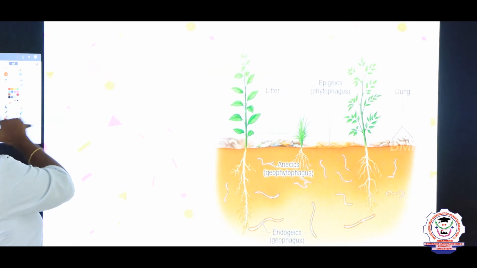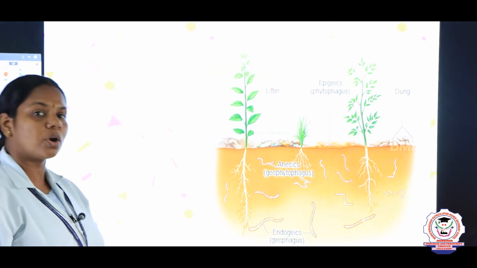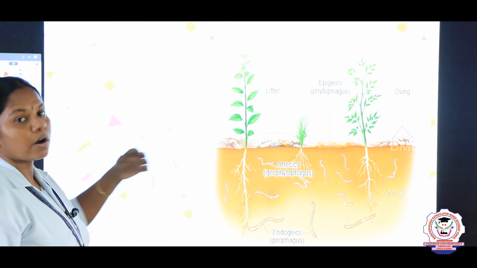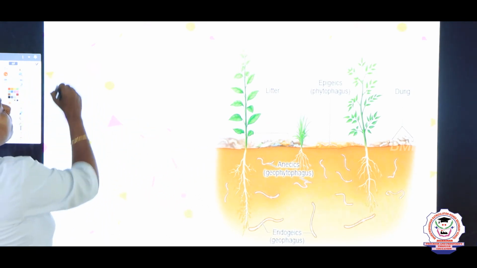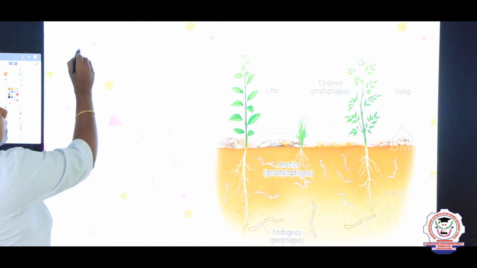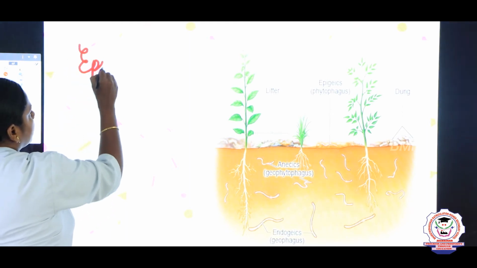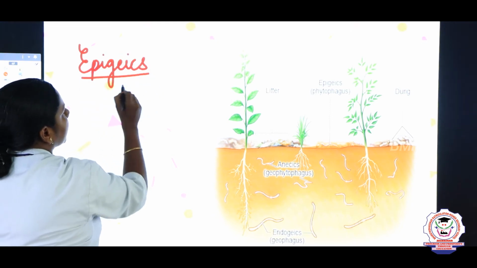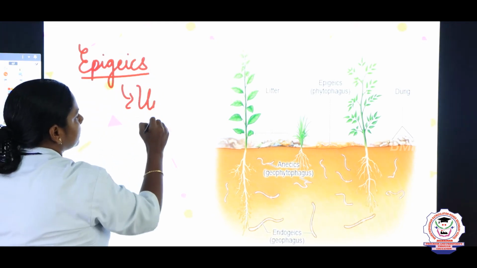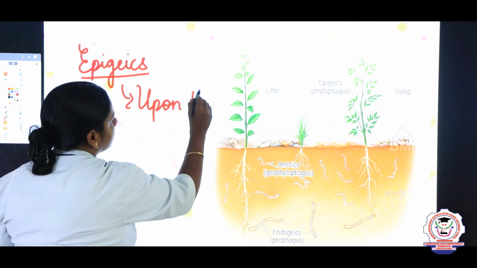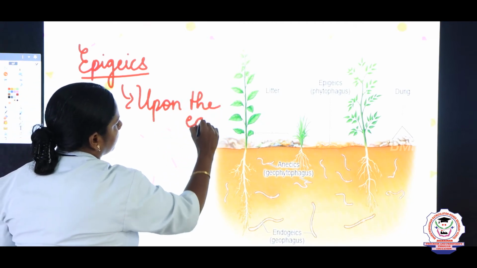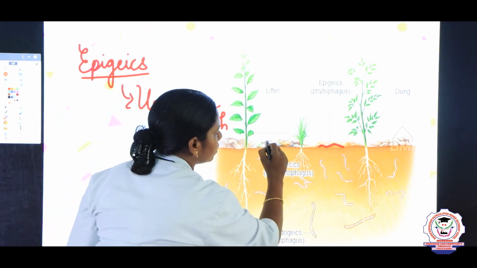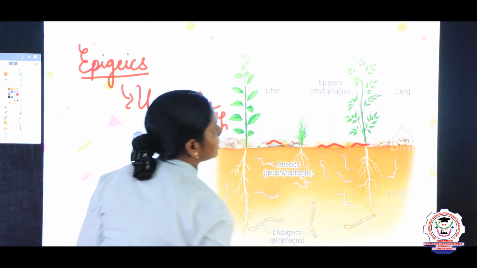Now we are going to classify the earthworm based on their habitat. You know, children, some earthworms live above the soil, that is upon the earth. We classify them as epigeics. In Greek, epigeic means upon the earth. For example, here the earthworms are found on the earth.